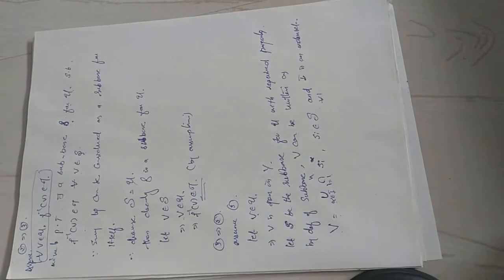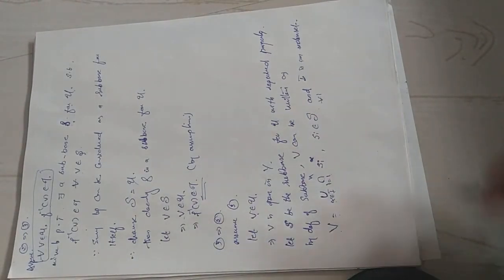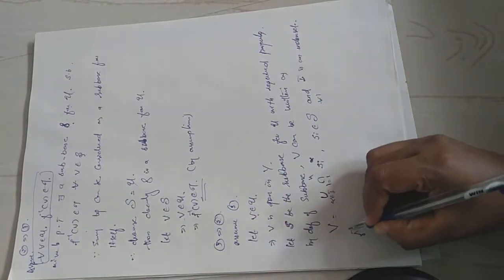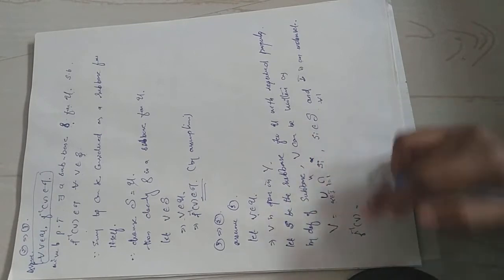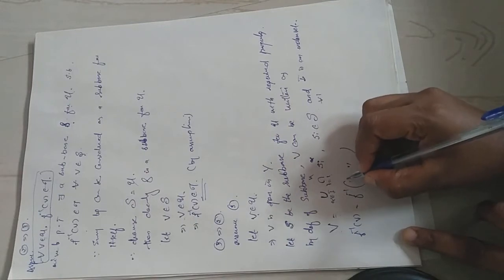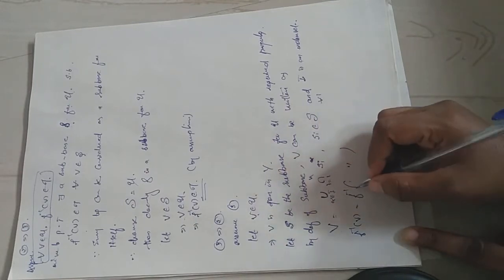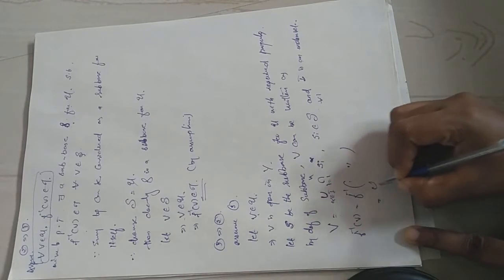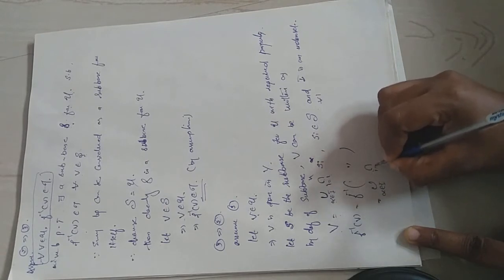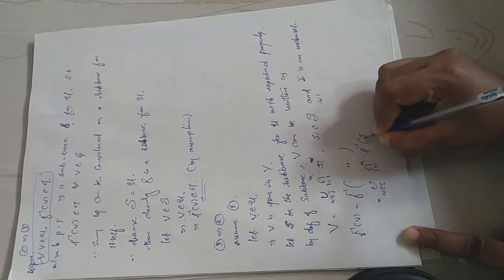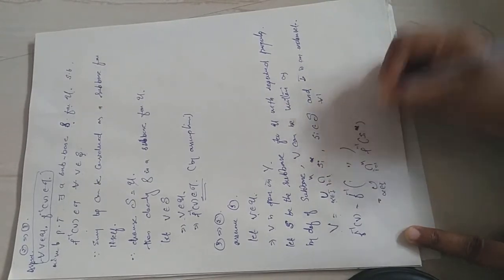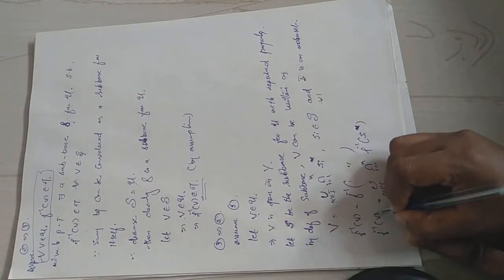Okay. Now we want to prove that the inverse image of an open set is open. That means V is an open set, therefore the inverse image F inverse of V is open. So consider what F inverse of V is. Because V is this, F inverse of V will be F inverse of this arbitrary union, finite intersection, of subbase elements. Okay, so I take the union outside. Union alpha belongs to I, intersection i equal to 1 to n, F inverse of Si raised to alpha. Okay, so this is F inverse of V.